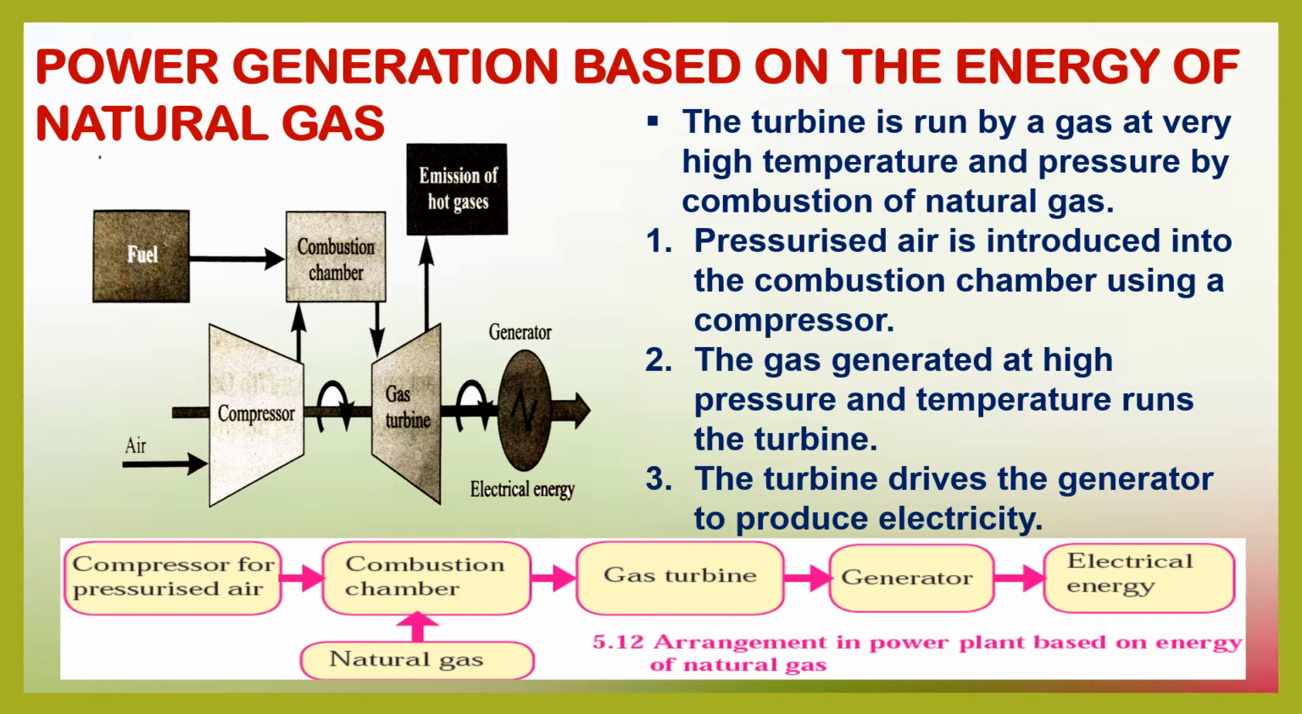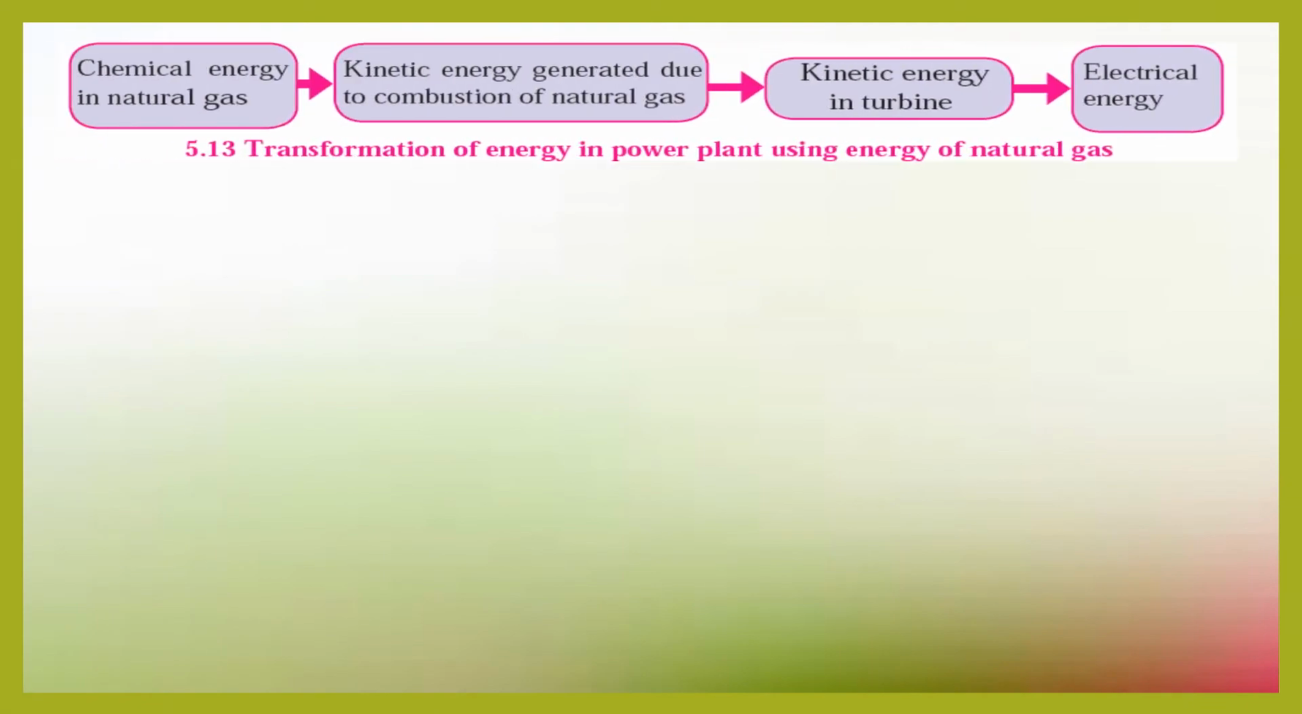We first have the compressor to pressurize air and send it to the combustion chamber, which runs the gas turbine, which in turn runs the generator to generate electric energy. And the fuel which goes into the gas combustion chamber is natural gas. The transformation of energy when we use natural gas is the chemical energy present in natural gas changes into kinetic energy generated due to combustion of natural gas, the kinetic energy in the turbine, and lastly we have electrical energy.